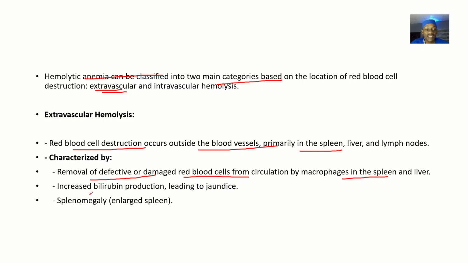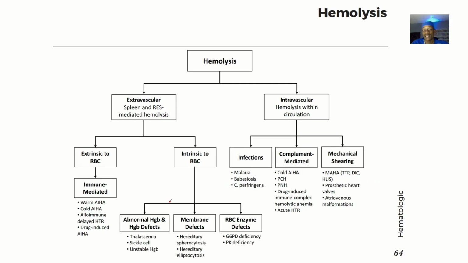There's increased bilirubin production leading to jaundice, because there's breakdown of red blood cells. Because the work on the spleen is overloaded, the spleen will become enlarged. That's what we call splenomegaly. An enlarged spleen is splenomegaly.